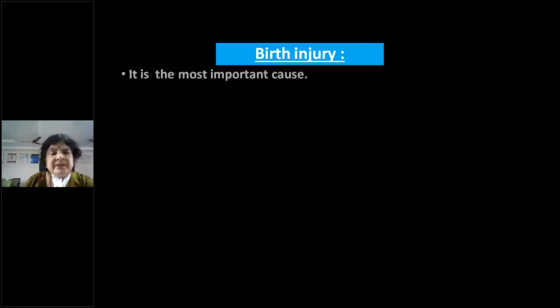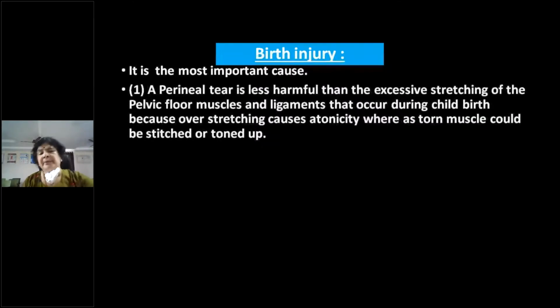Okay, so birth injury is the single predominant predisposing cause. A perineal tear is less harmful than excessive stretching of the floor muscles. So if you don't give an episiotomy, or even if it tears naturally, it will be repaired, and that is a better perineum or a better support rather than an unrecognized stretching of the pelvic floor muscles and the uterine ligaments, which occurs during childbirth, because stretching will cause atonicity.